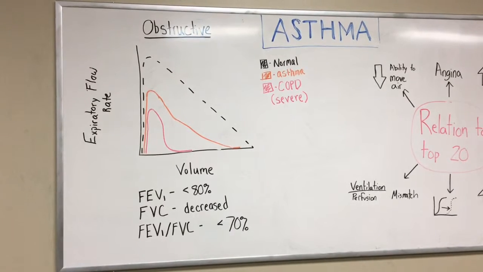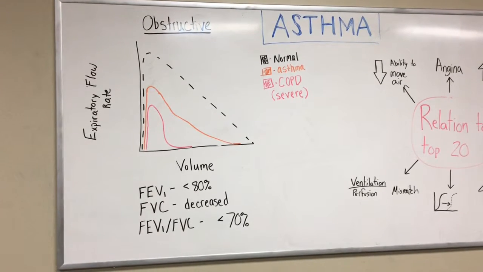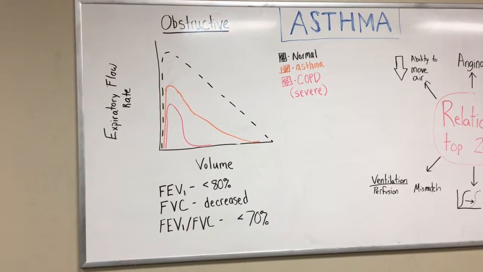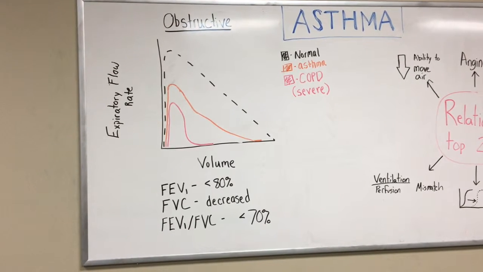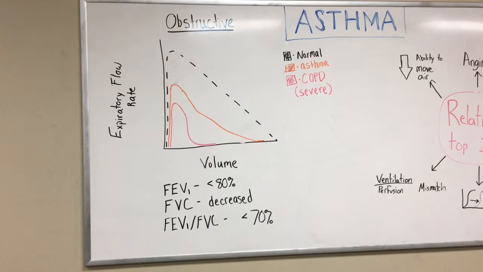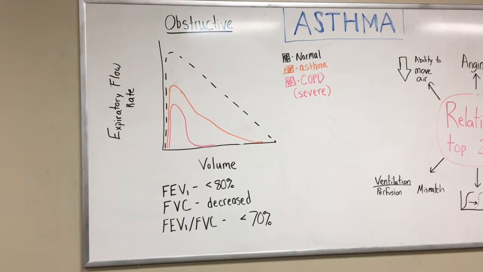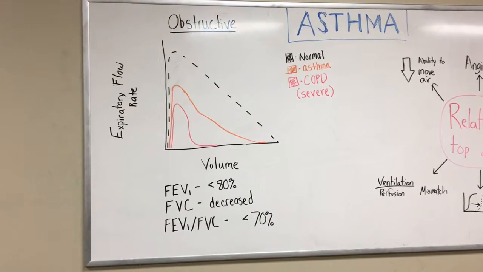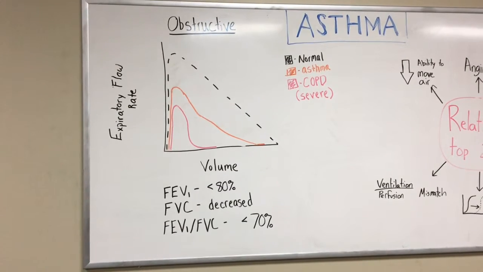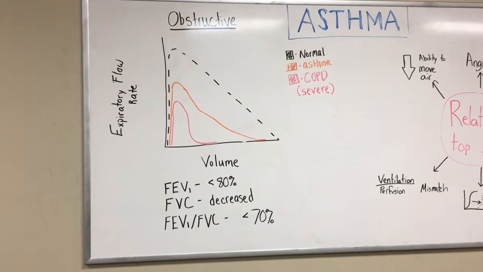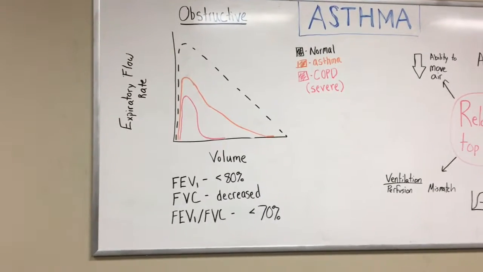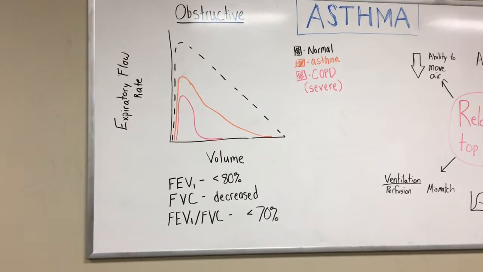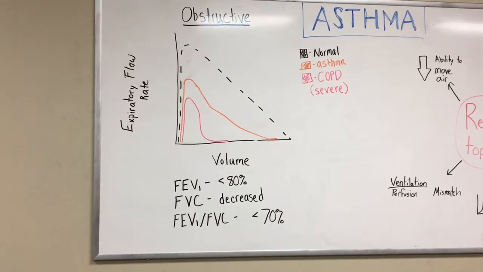So when looking at a pulmonary function test or spirometry, there's 3 values that we specifically want to look at. So the FEV1 is the amount of air expired in that first second. So with people with asthma or obstructive disease, they will have a decrease to less than 80%. Another value we look at is the FVC, which is the forced vital capacity. So that's the maximum volume of air that's forcefully exhaled after you take the biggest breath in. So people with asthma, this will also be decreased. And then the last value that we look at is the ratio of the 2 values. So people with obstructive disease, this is decreased to less than 70%.